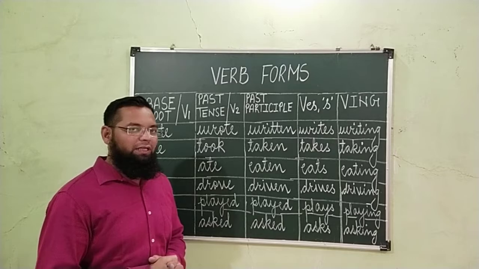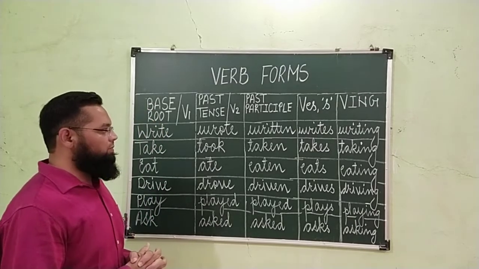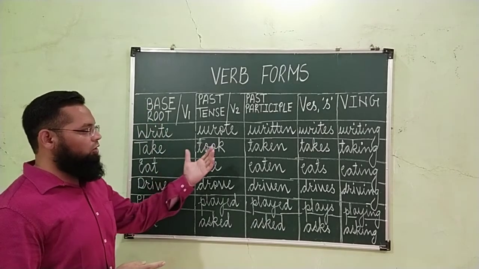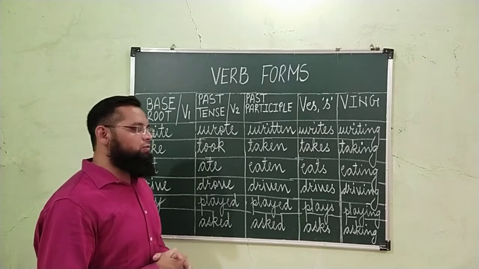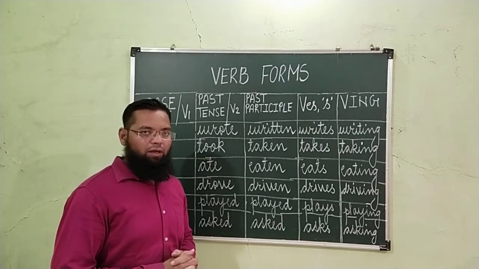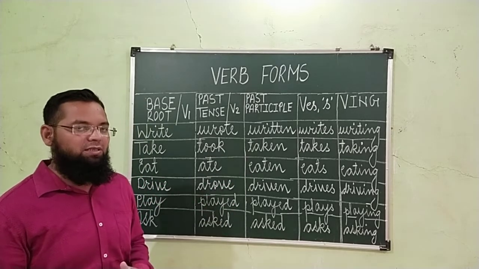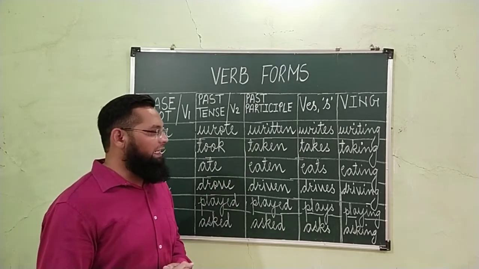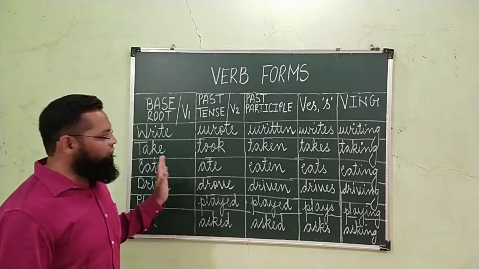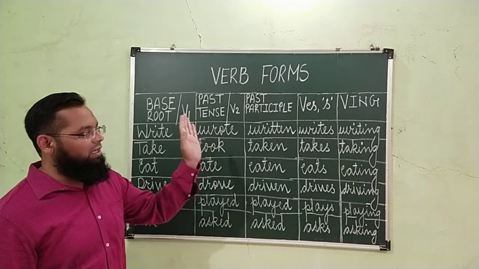The next important thing is that we should know the verb forms. So these are the 5 forms of the verb that will be used in dealing with the tenses. Actually, there are 7 forms of the verb. The remaining 2 forms we may discuss later on. But as now we are dealing with the tenses, these are the 5 forms which are important.